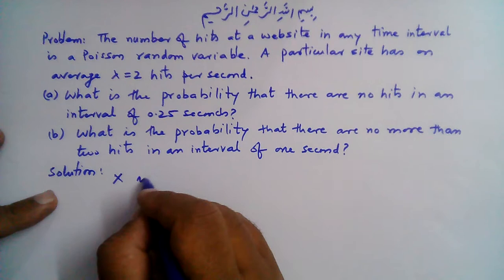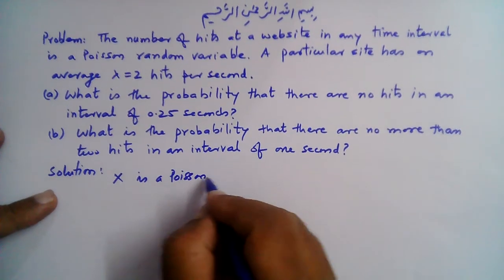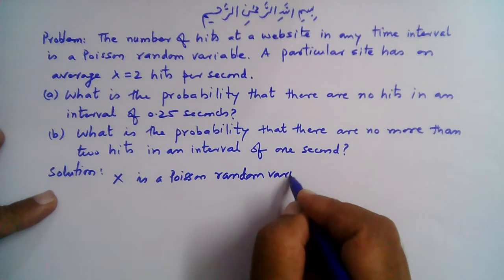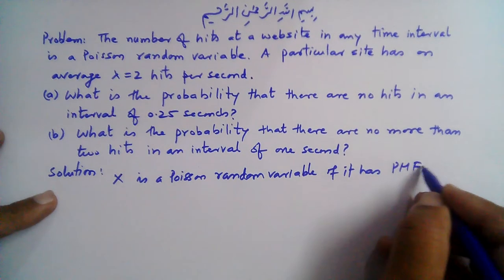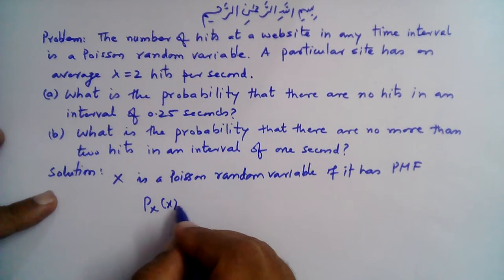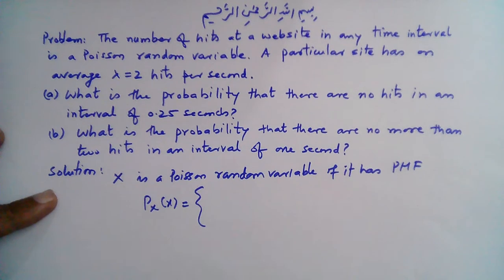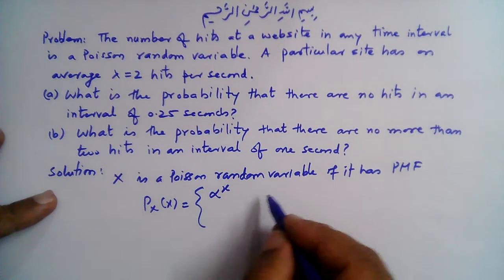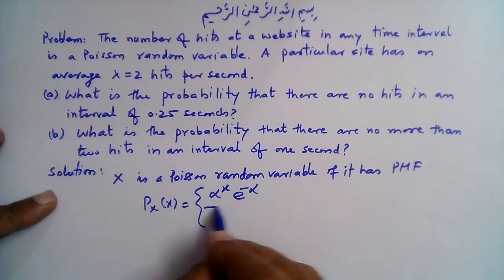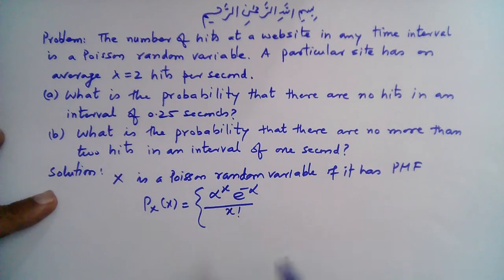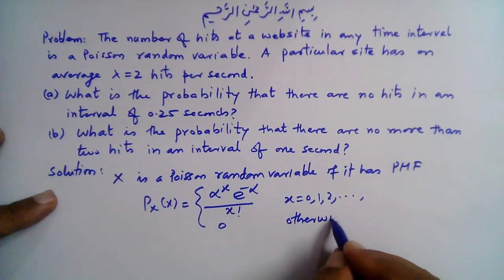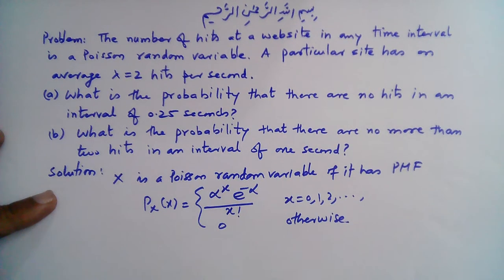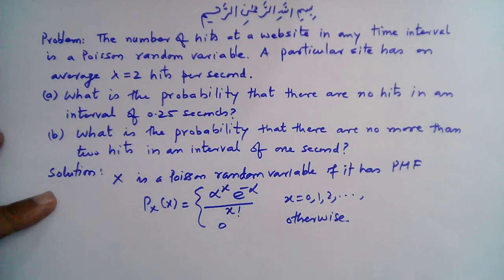X is a Poisson random variable if it has PMF as below: P_X(x) is equal to alpha raised to the power x, e raised to the power minus alpha, divided by x factorial, and x takes on values 0, 1, 2 and so on, and this is 0 otherwise.